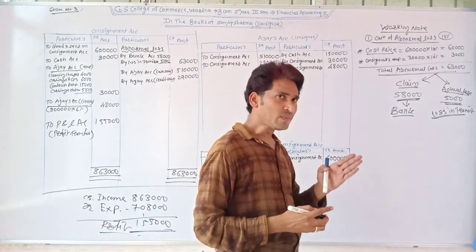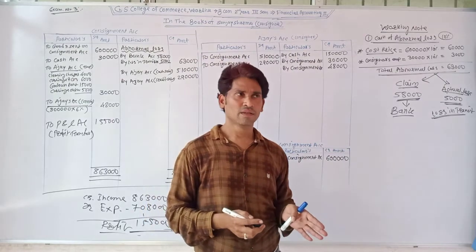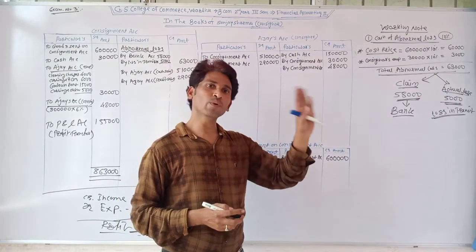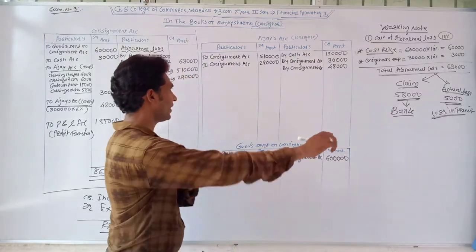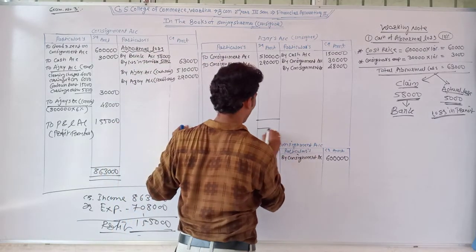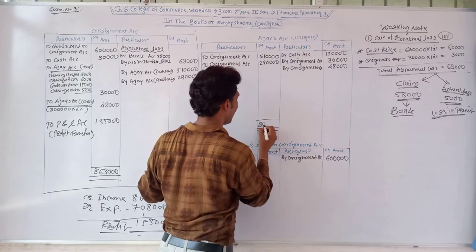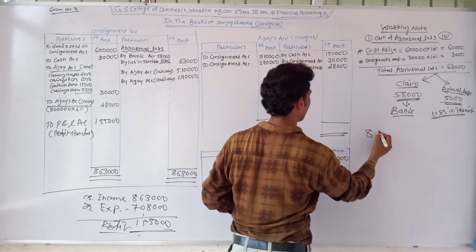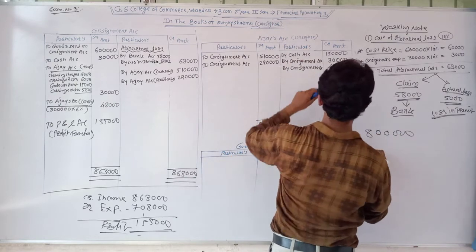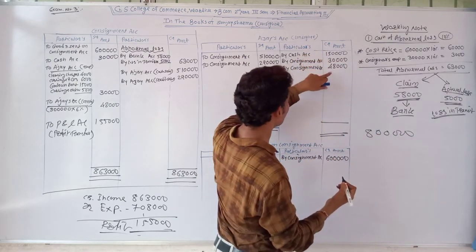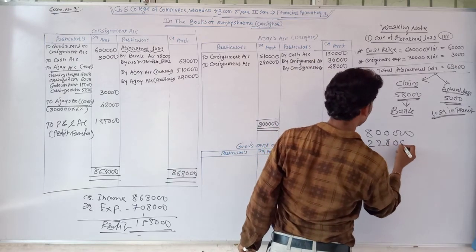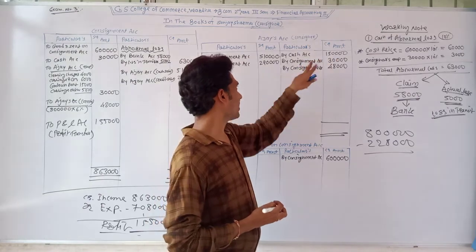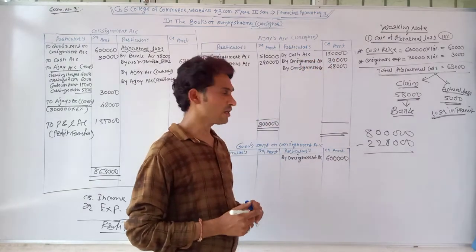After that, at the end of the financial year, Ajay accepted a bill for the due amount. So we need to find out the due amount. Rupees 8 lakh, out of that rupees 2,28,000 is deducted for its advance, its expenses and its commission.